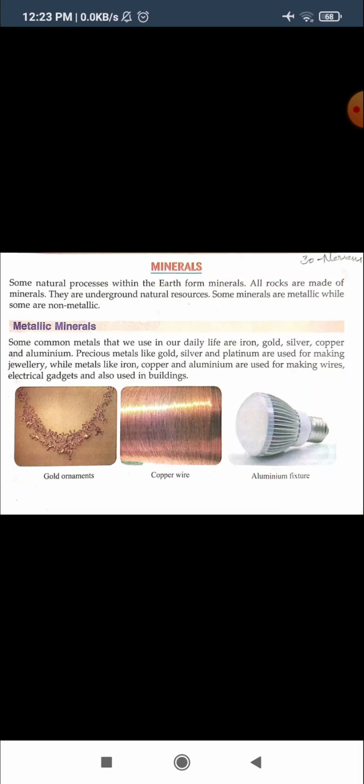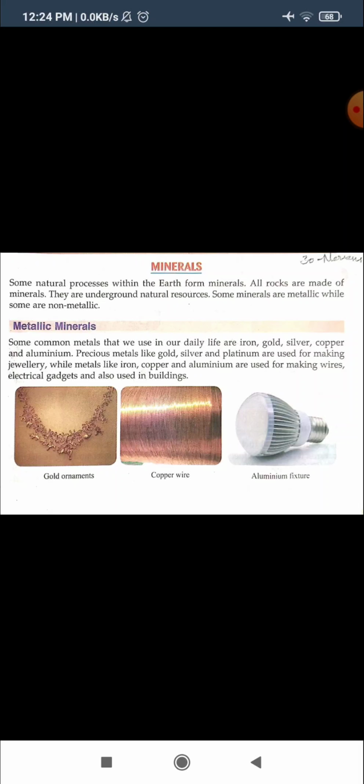All these rocks are underground natural resources. Some minerals are metallic while some are non-metallic. See students, there are two kinds of minerals. The first group is metallic, and the second is non-metallic. So first we will learn about the metallic minerals.